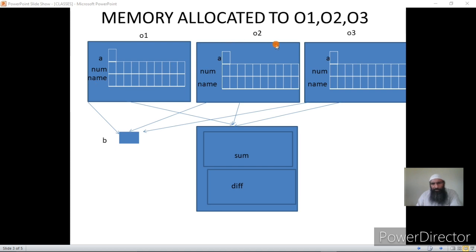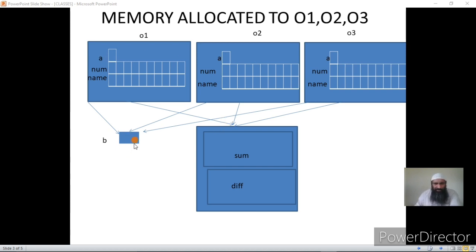So for each object a separate name is created for each member, because we cannot have different memory locations with the same variable names. For this a we have the name o3.a, that makes a unique name for a of o3, and for this a we have o2.a, a unique name for a of o2. For o1 we have the name o1.a. That is why we use the member operator and the object name to identify a particular member, so that each member has a separate name, in case it's an automatic member.